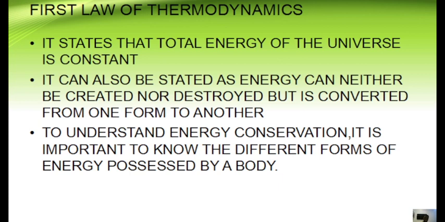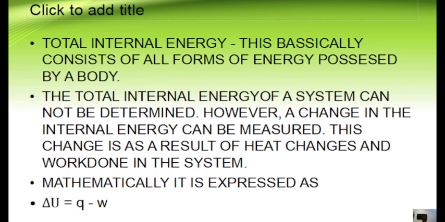Simple. To understand this energy conservation, it is important to know the different forms of energy possessed by a body. So let's get to understand them. The first thing we are going to talk about is the total internal energy. The total internal energy basically consists of all forms of energy possessed by a body. So every form of energy that a body possesses is what describes its total internal energy. Now, the total internal energy of a system cannot be determined. It can't. However, a change in the internal energy can be measured.